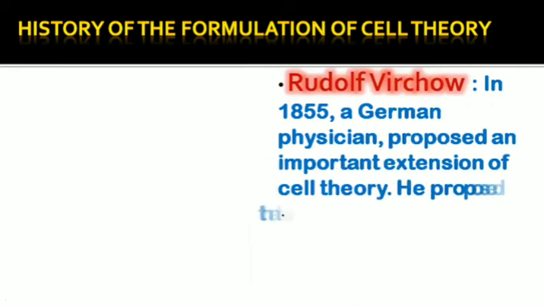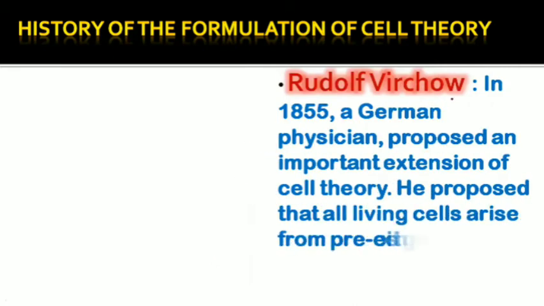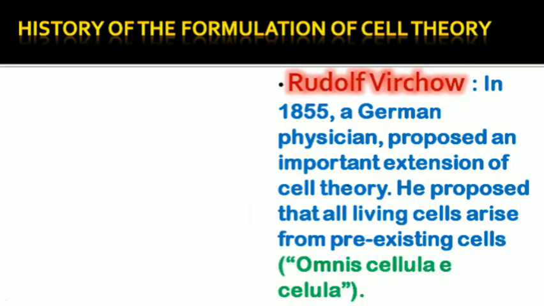Later, Rudolf Virchow gave the next postulate of cell theory that is also very, very important. He proposed that all living cells arise from pre-existing cells.